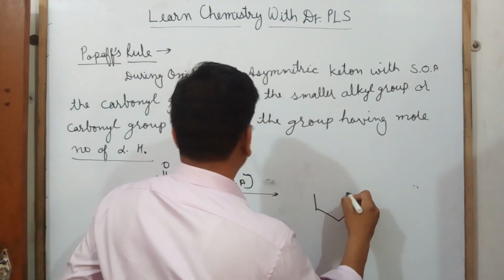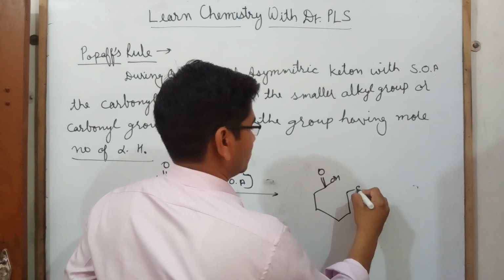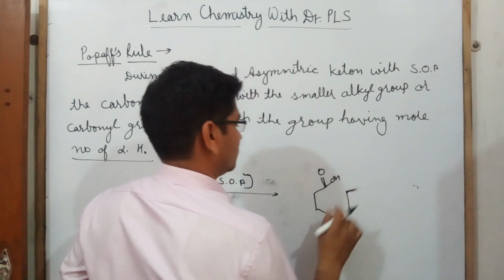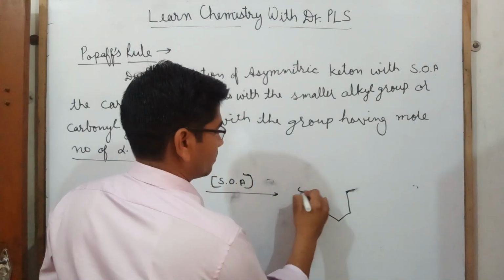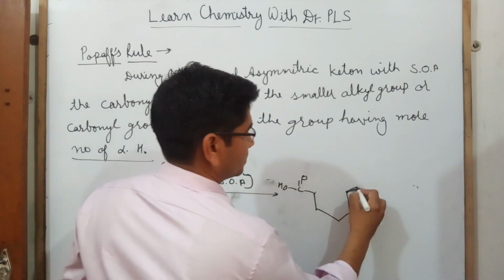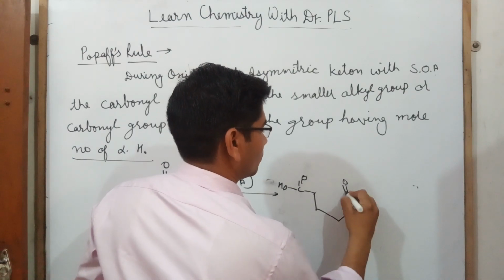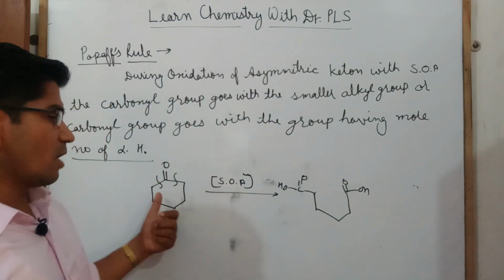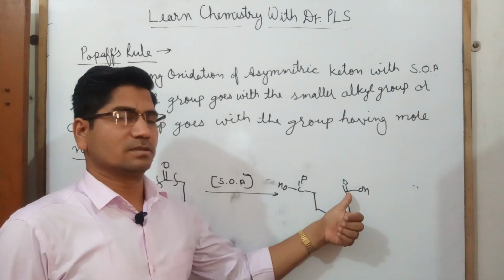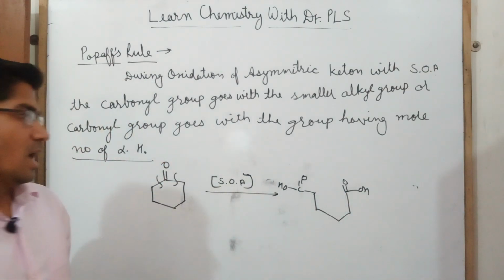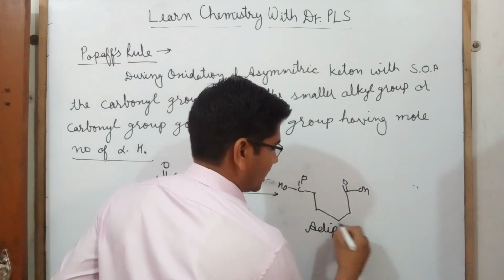So what kind of product will there be? See, I'm drawing C(=O)OH and C(=O)OH. The number of carbons should be the same: 6 carbons here, and here also 1, 2, 3, 4, 5, 6. So this kind of acid will form, and this is called adipic acid.